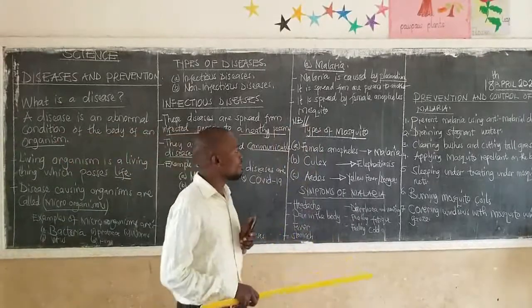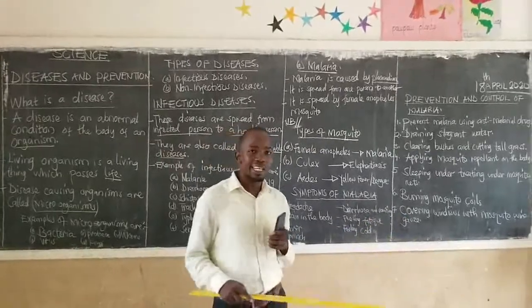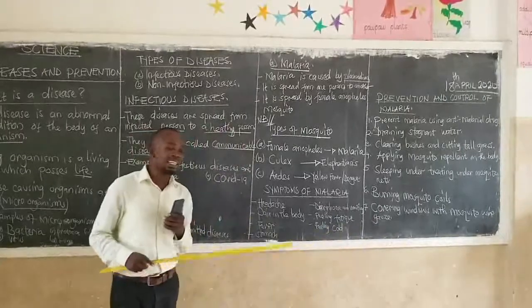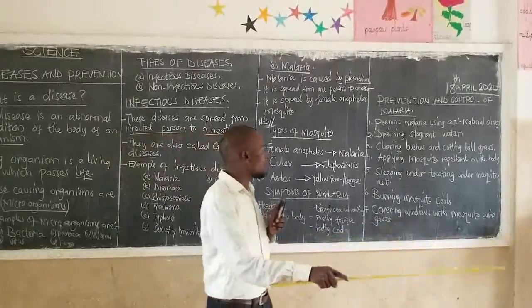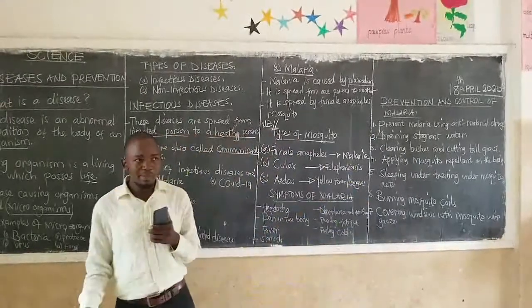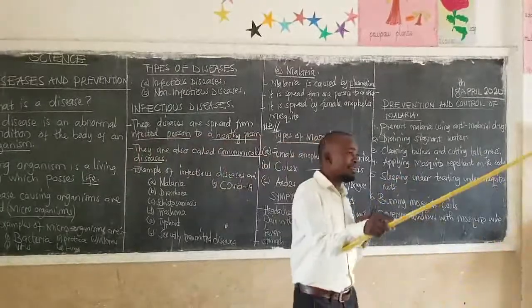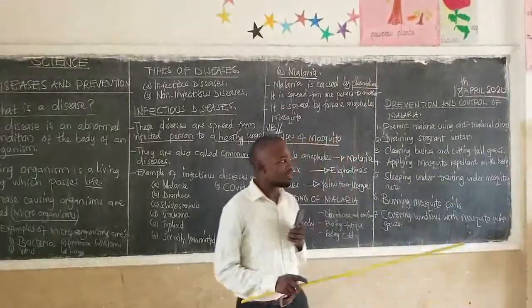Prevention and control of malaria: draining stagnant water, using anti-malarial drugs, applying mosquito repellent, clearing the surrounding bushes, and cutting down tall trees. Burning of the mosquito coils. Remember to sleep under the treated mosquito nets. Cover the windows with the mosquito wire gauze.